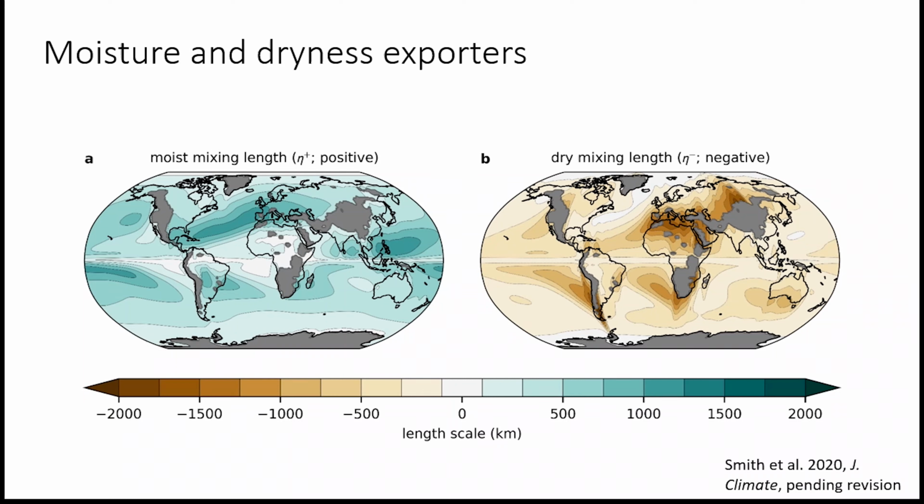The present-day annual mean scaling for the LHC is depicted here. The mixing length highlights regions which play a prominent role in exporting and transporting moisture and dryness. For wet regions, this is near storm tracks and over the Pacific warm pool. For dry regions, it tends to be in the subtropics. By driving filamentation and elongating the mixing length, wave breaking plays an important role in determining the mixing length's spatial distribution.